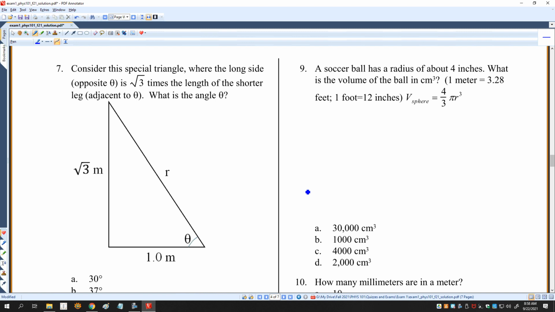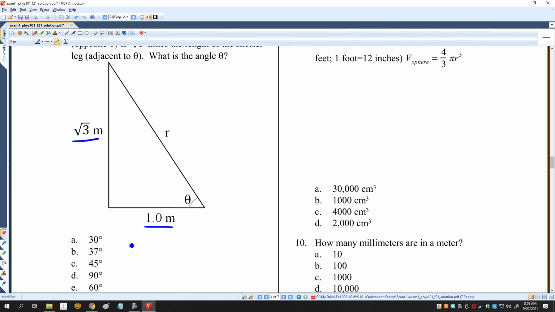Consider the special triangle. This, by the way, is a 30, 60, 90 triangle. It's one, especially you MCAT people, need to memorize, where the long side is square root of 3 times the length of the shorter leg, which in this case is 1 meter. What is the angle theta? So here to find theta, since I know the adjacent and opposite sides, I would say theta is the inverse tan of opposite over adjacent, root 3 over 1, and you'll find that that's equal to 60 degrees.